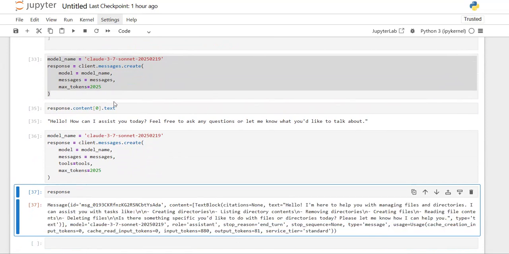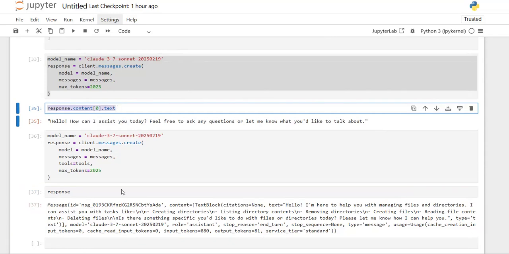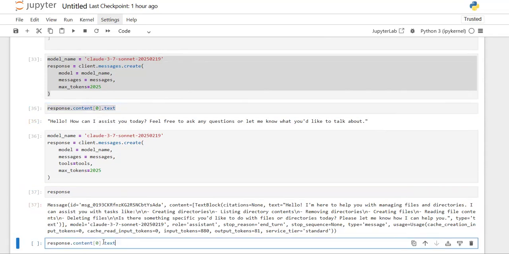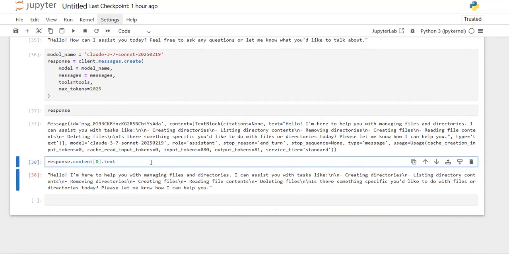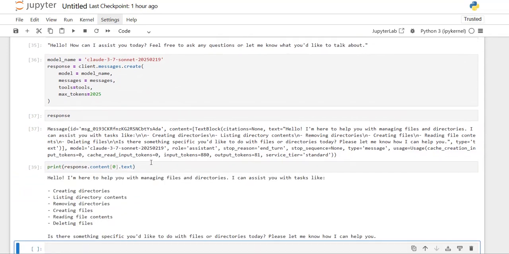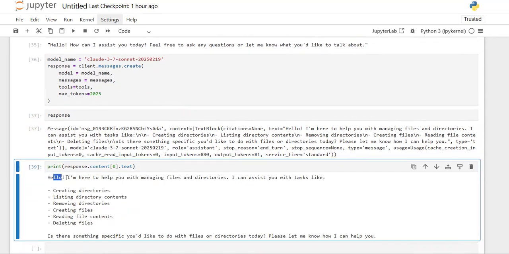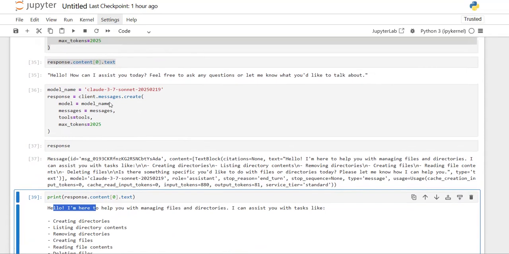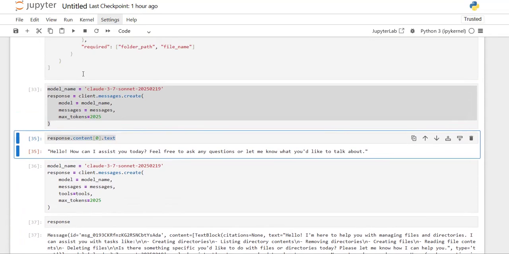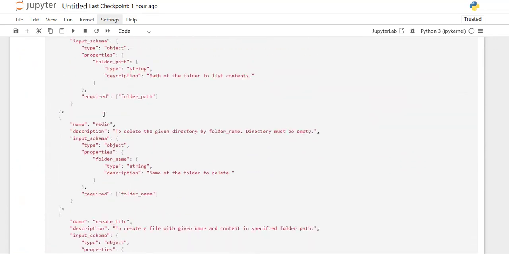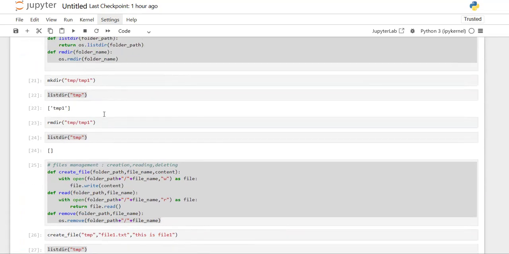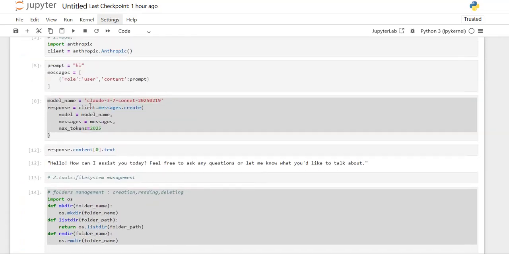No. So I'm taking only this text content and printing it for you, using the print function so that we can see it clearly. You can see in the previous response, if I send hi, inside the messages, hi is the message that we wrote previously.